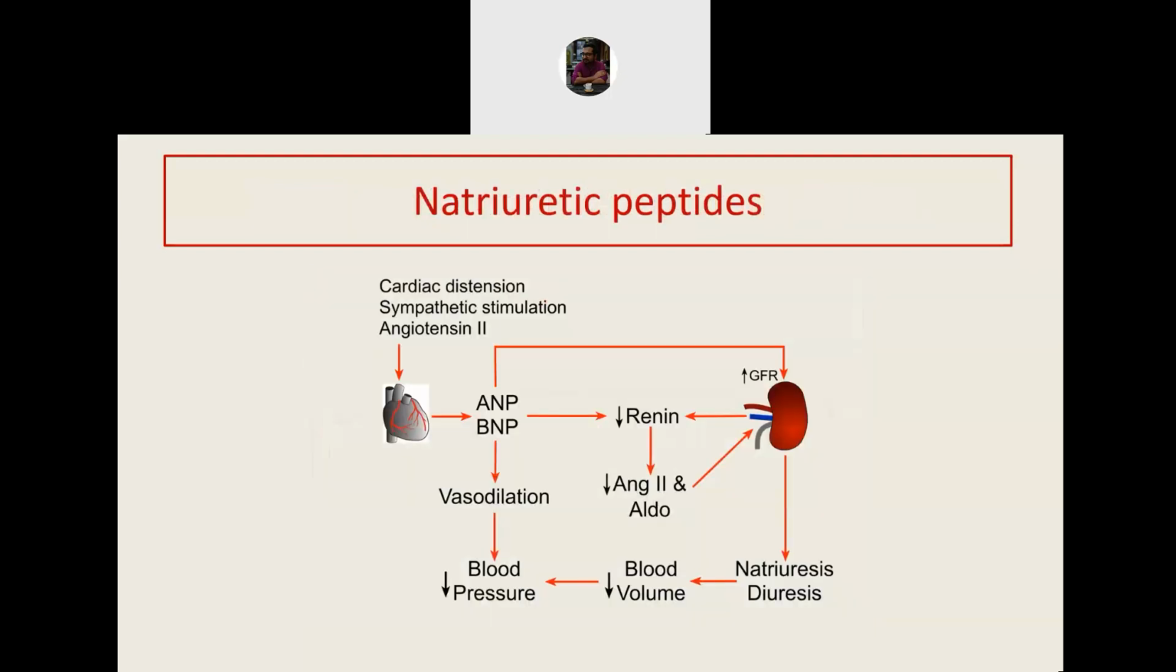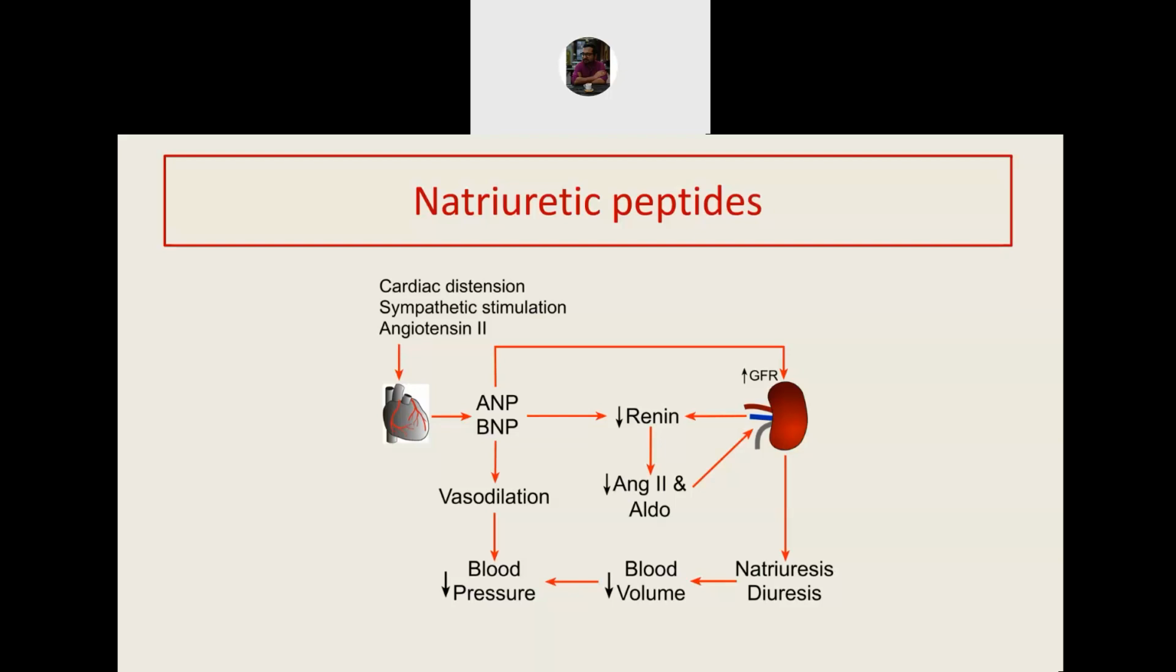Another very important regulator of the volume and the pressure status of the body are the natriuretic peptides. You can say they are the natural diuretics of the body, and they respond to volume overload. So whenever the blood volume increases, there is distension of the cardiac chambers. Cardiac chamber distension, sympathetic stimulation, or angiotensin 2 can stimulate the heart to release a hormone. So these are hormones released by the heart. The natriuretic peptides are of two types, A type and B type.